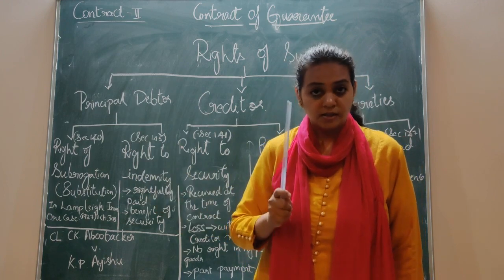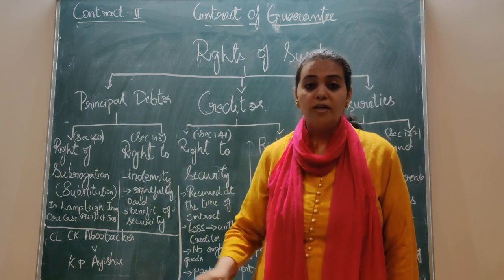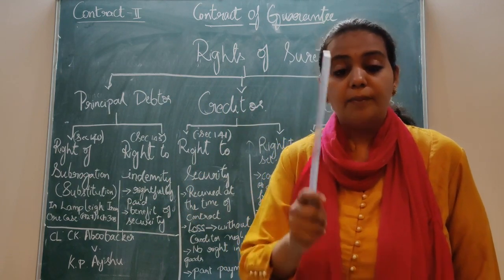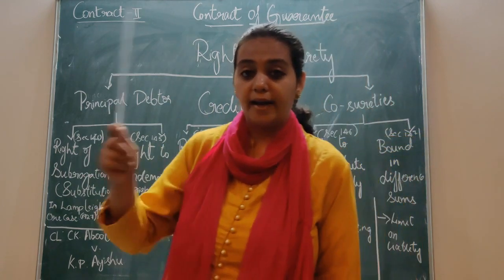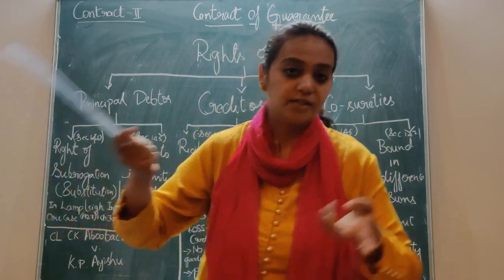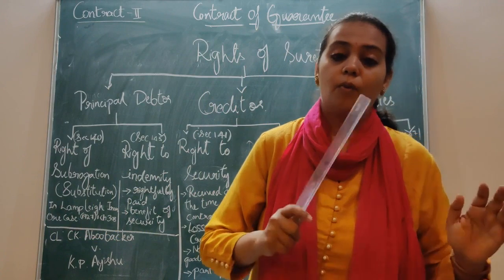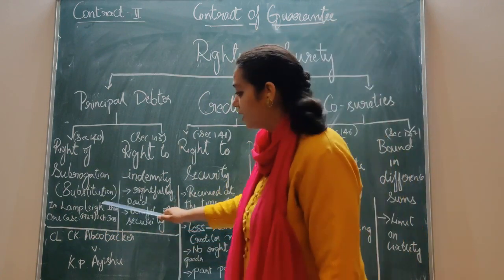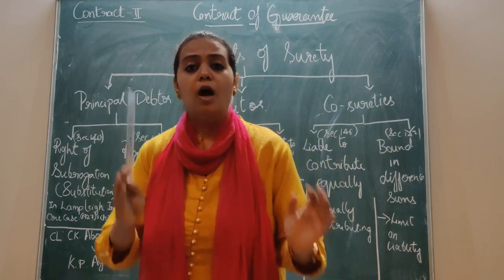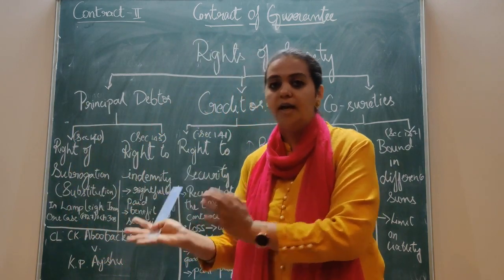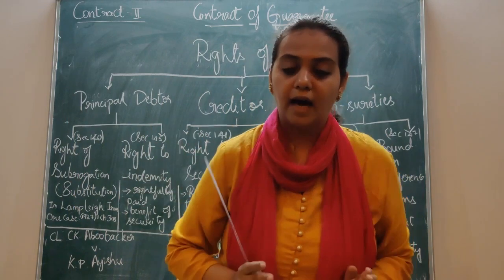Now, in the place of surety, he steps into the place of creditor and claims the money, whatever he has paid as rent for the sake of the company. The company has to give him whatever he has paid from his pocket. Got it? This is a wonderful case law to explain how a person from being a surety comes to the place of creditor. Got it?